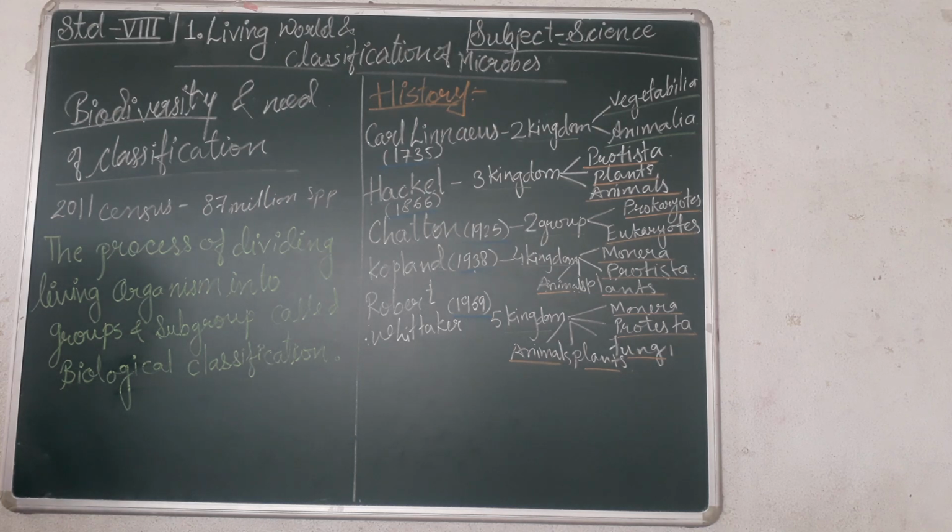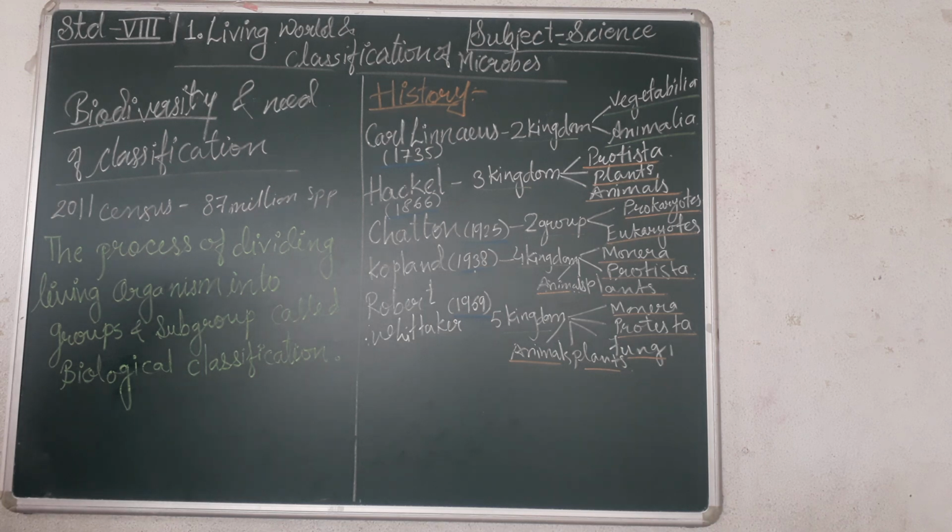Okay, good morning students. Today we are going to study chapter number 1 of the subject science, living world and classification of microbes. Can you recall what is the hierarchy for classification of living organisms? Who invented the binomial system of nomenclature? Which levels of hierarchy are considered while writing the name in binomial nomenclature?